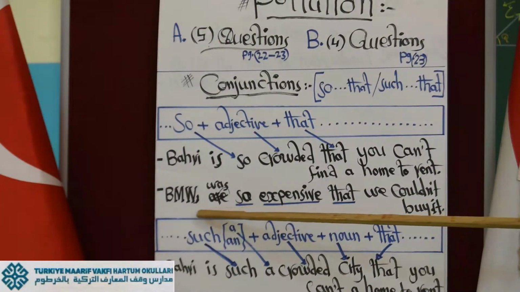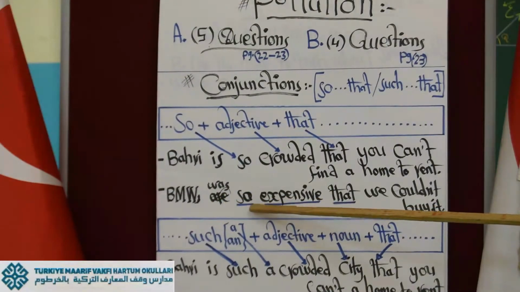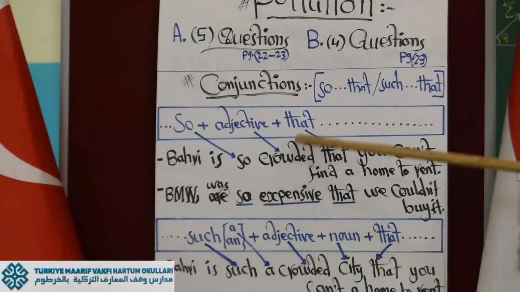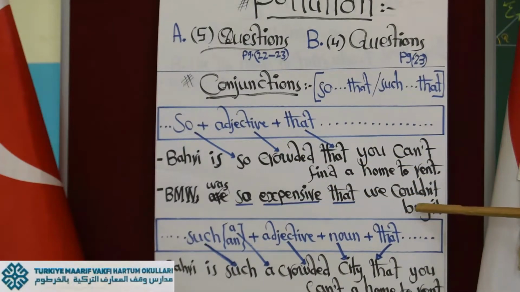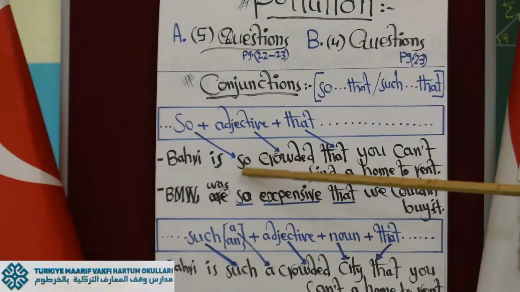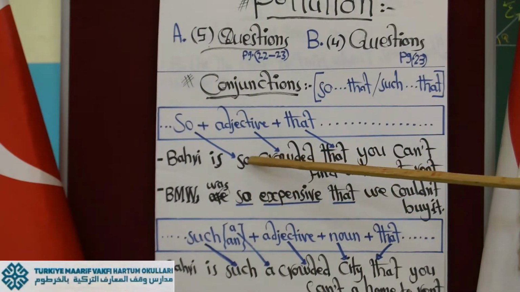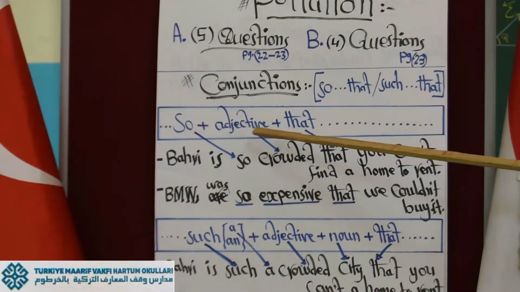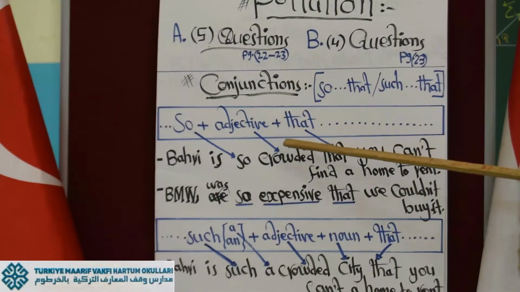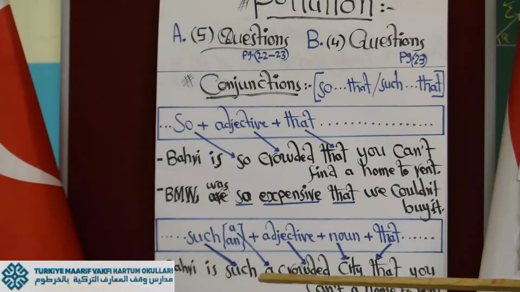The car of BMW was so expensive that we couldn't buy it. "So" is number 1, "expensive" is an adjective, then "that we couldn't buy." Anyway, whether it is present or past, it doesn't matter. It makes no difference. "So" plus adjective plus "that" was the rule number 1 of our conjunctions. We're explaining 2 kinds of conjunctions.